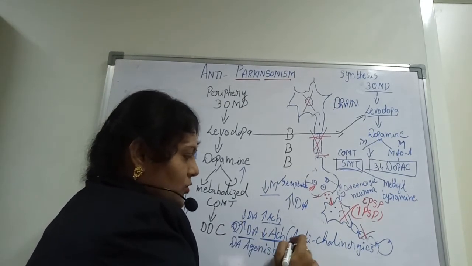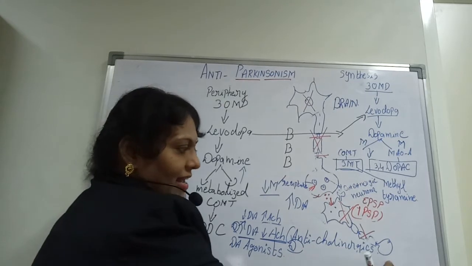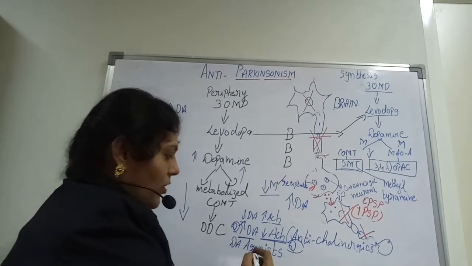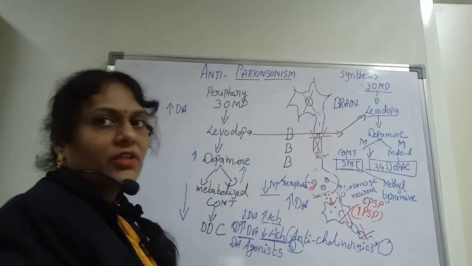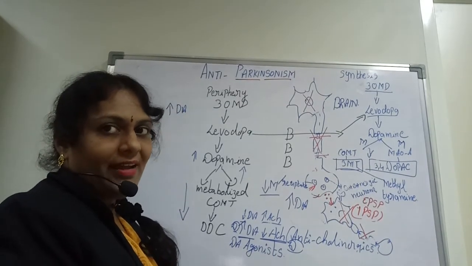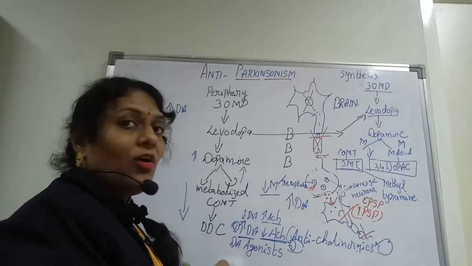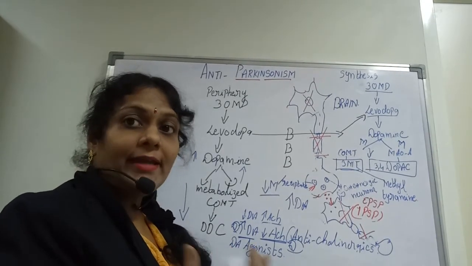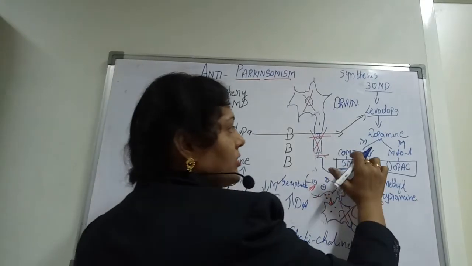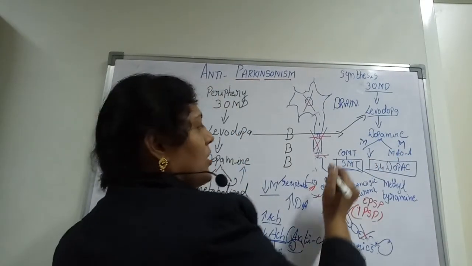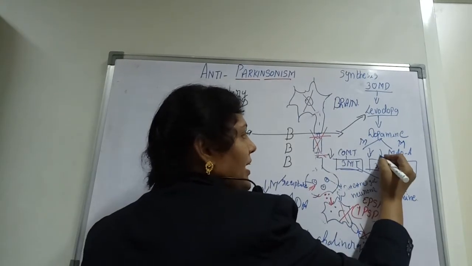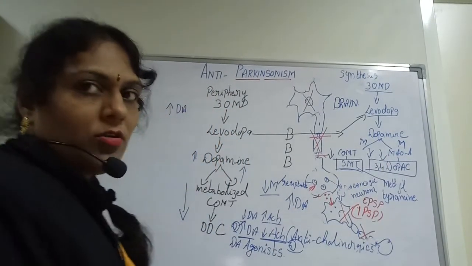The drugs which decrease ACH are called anticholinergics, and the drugs which increase dopamine are called dopamine agonists. So the drugs we are using are trying to increase this. We can develop DA agonists, or act on COMT inhibitors, or MAO inhibitors can also be used.